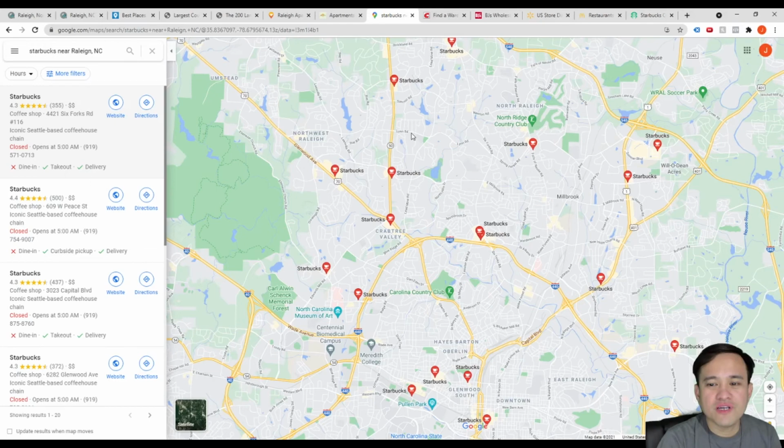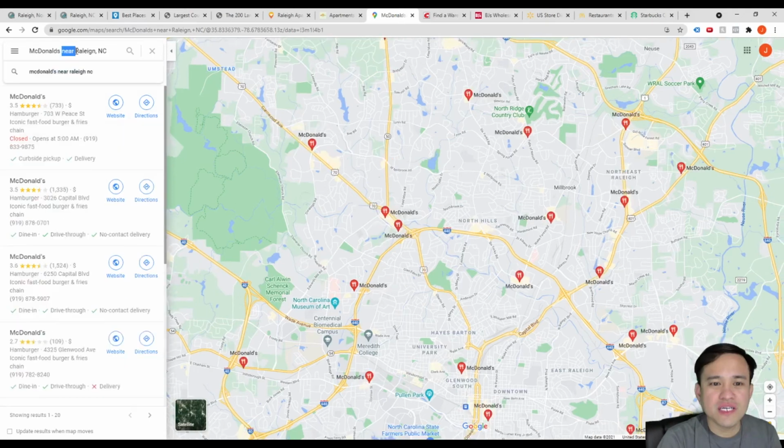Then there's also McDonald's, so you can also search for McDonald's. The key is, when you're searching in Google Maps, you just type whatever you want to search here, then just put "near" and then the area that you're looking for. So this is all the McDonald's near Raleigh, North Carolina.